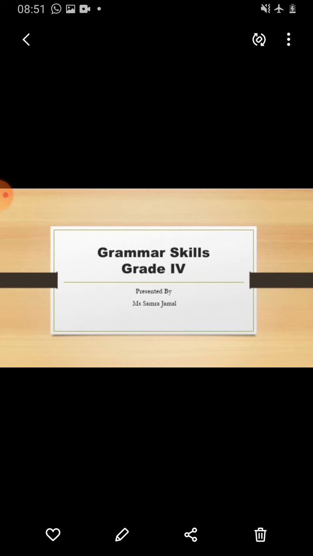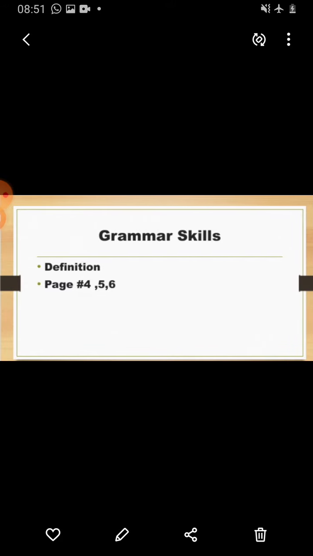Grade 4, this is your English lesson. In this lesson today we will revise grammar skills. Exercise number 1, page number 4, 5 and 6. Dear students, today we will revise count and uncount nouns.